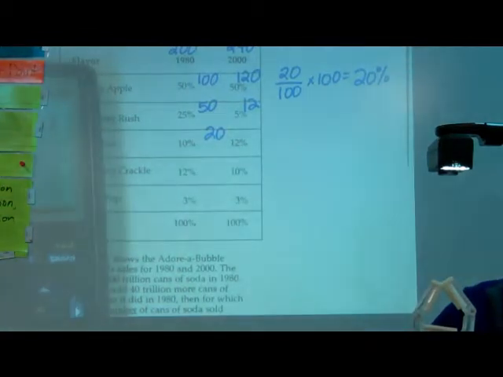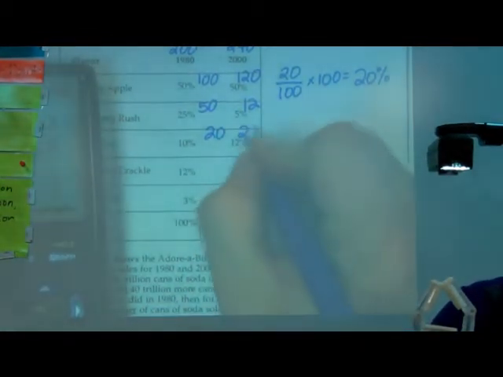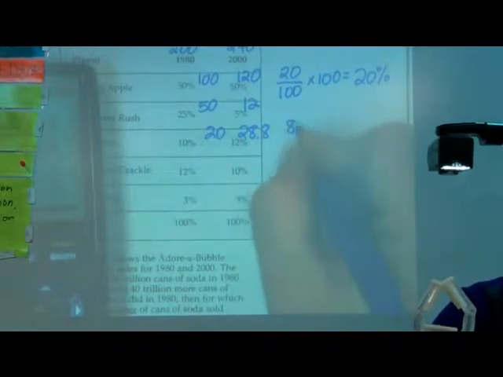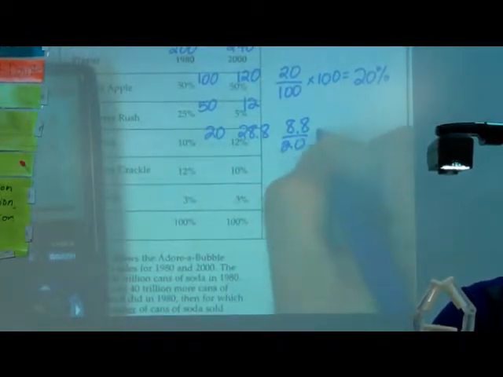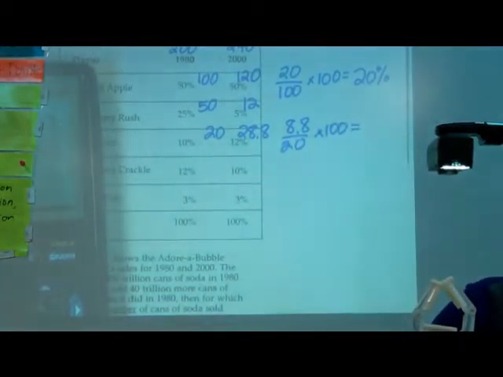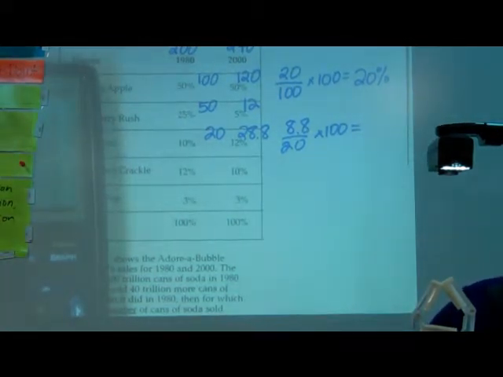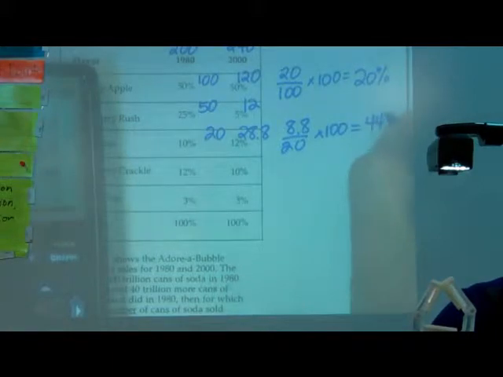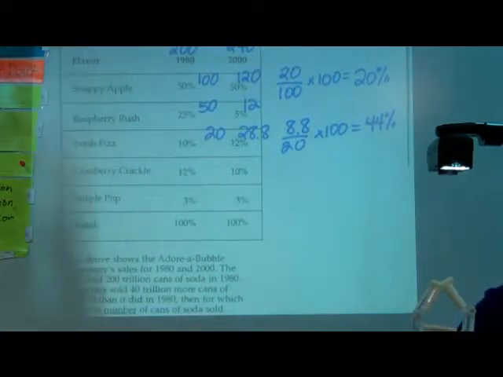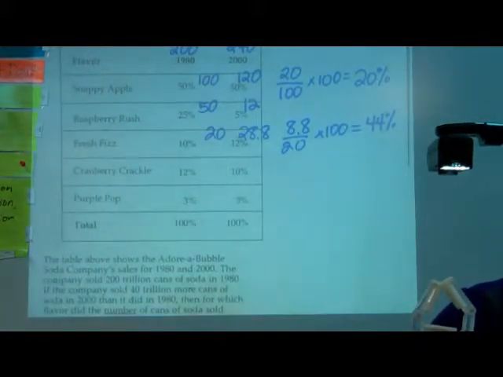Fresh Fizz, this is 20, and 12% of 240 is 28.8. The difference over the original times 100 is 44%. So it's not Fresh Fizz.